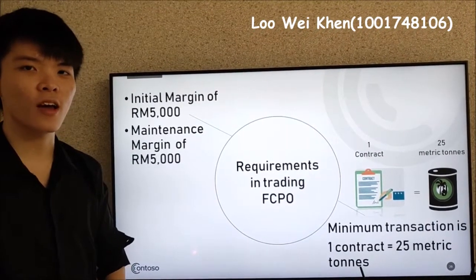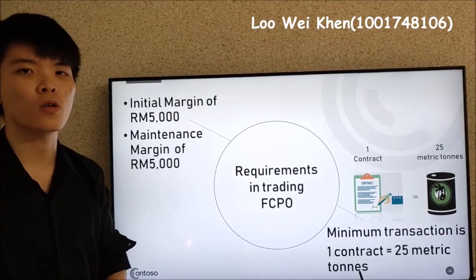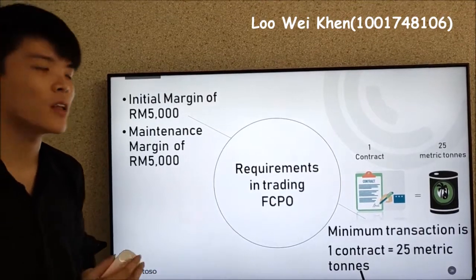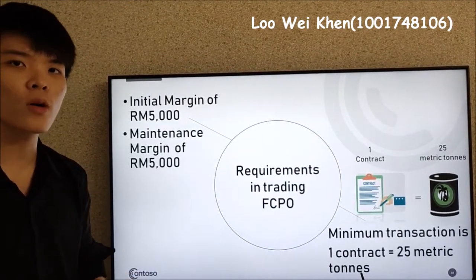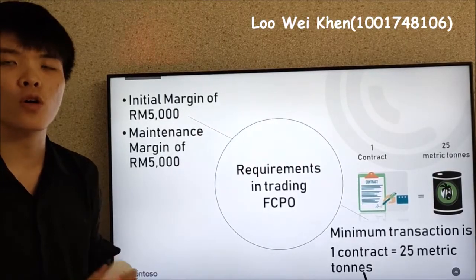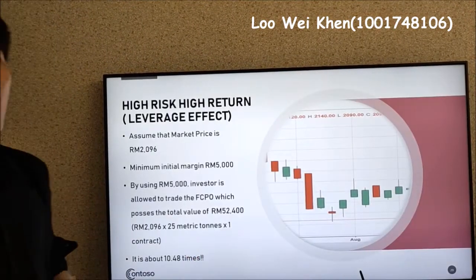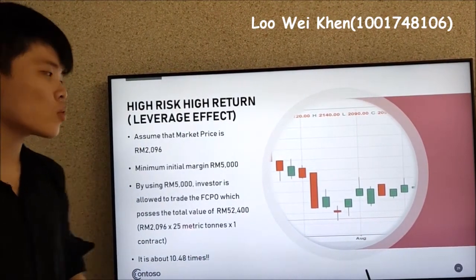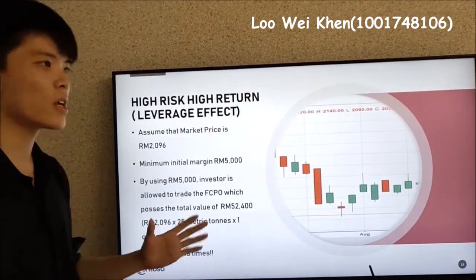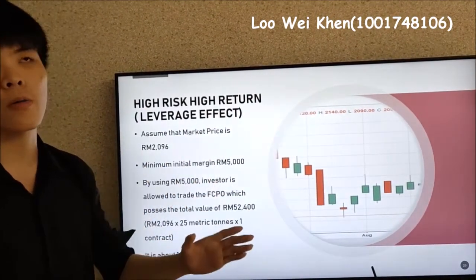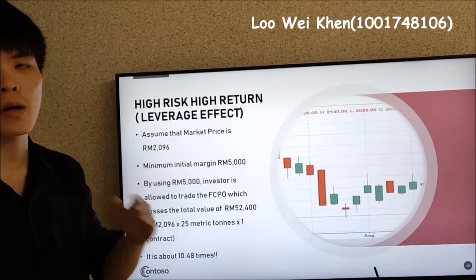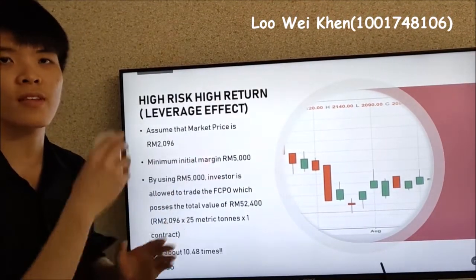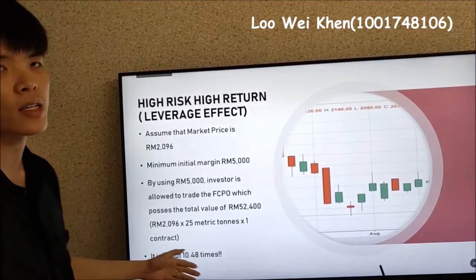Since we have decided to trade in the FCPO, we have to identify its requirements and also how it works. The initial margin requirement of the FCPO is 5,000 ringgit. And also the minimum contract the investor must hold is one contract, equivalent to 25 metric tons of crude palm oil. So why is the futures contract always defined as high risk and high return? Because of its leverage effect. The total value of the transaction is 50,000 ringgit, because the current market price is 2,000 ringgit and the minimum contract size is 25 tons. And we can use 5,000 ringgit to trade this 50,000 transaction. So the leverage effect is about 10 times.